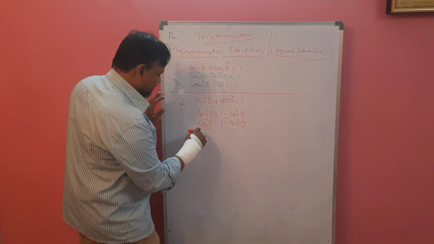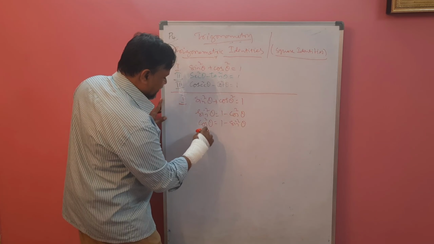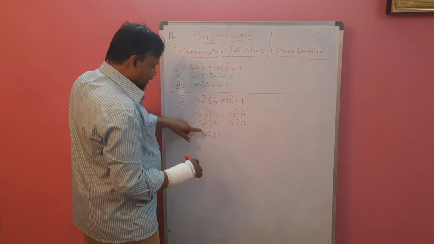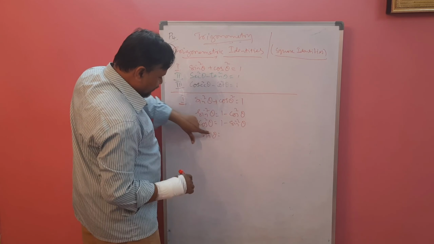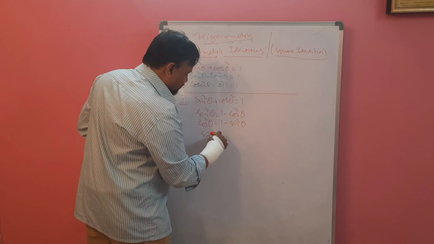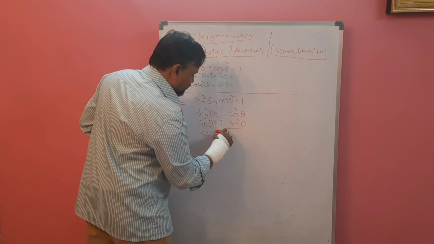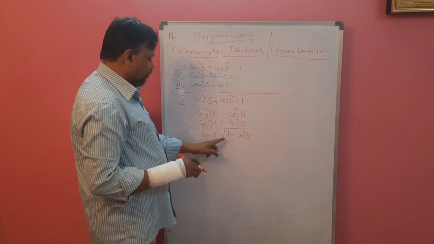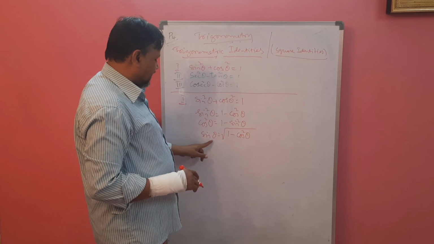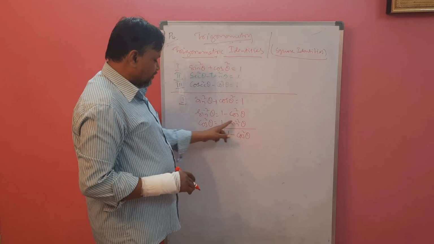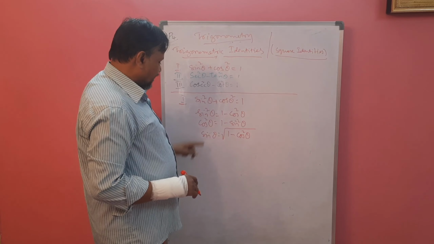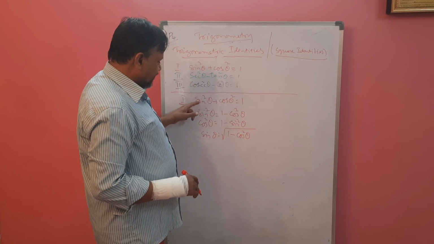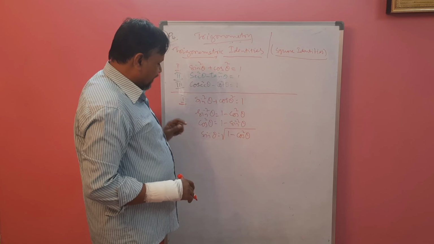Again we can write this. See here, sin square theta is what? If you remove this square, what happened? It becomes root over 1 minus cos square theta. Whenever there is root over 1 minus cos square theta, we can write sin theta. In place of this, we can write sin. If you know this, you can frame like this.